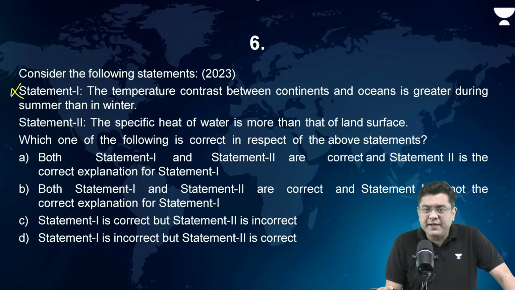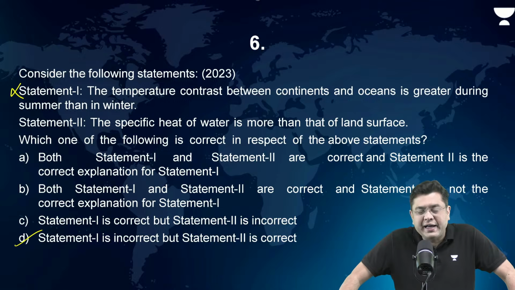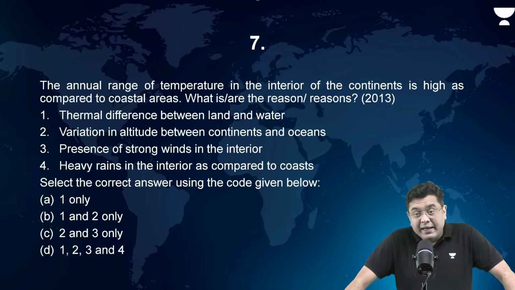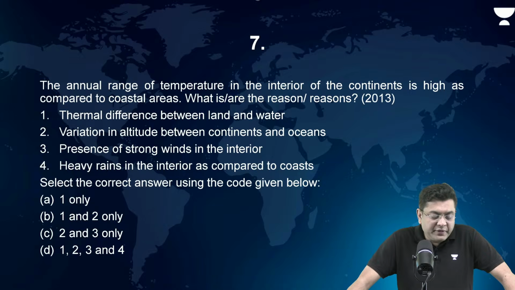So the first statement is incorrect, which renders only one option as a possible alternative, that is D. Okay. Now, another question which was asked: the annual range of temperature in the interior of the continents is high as compared to coastal areas. What is or are the reasons for this?